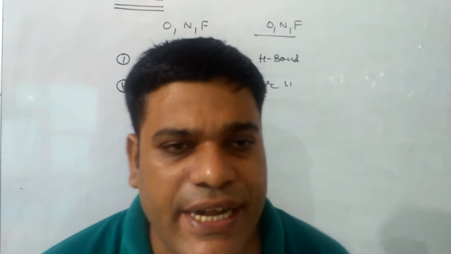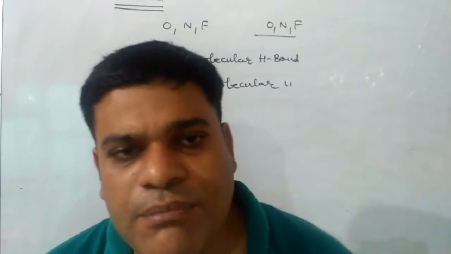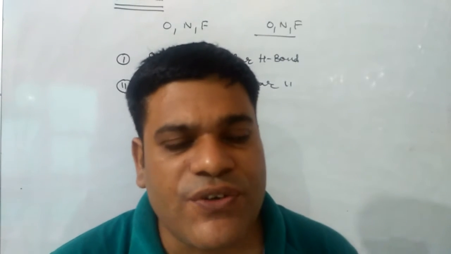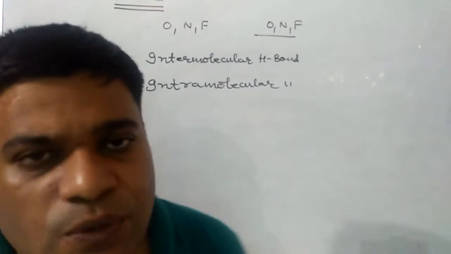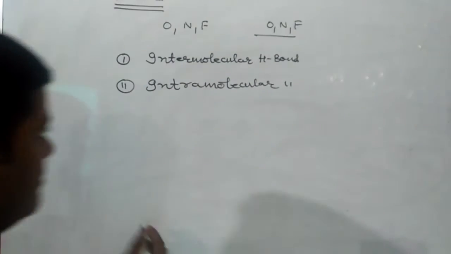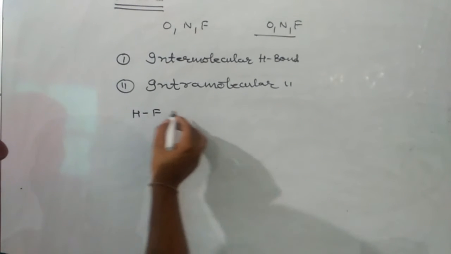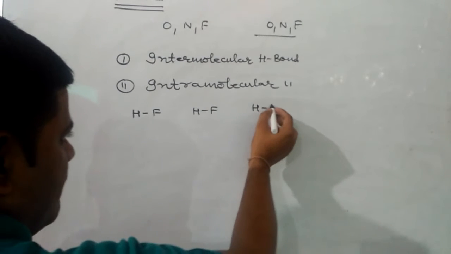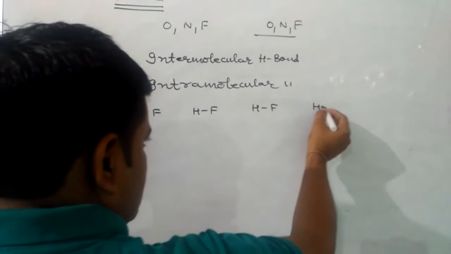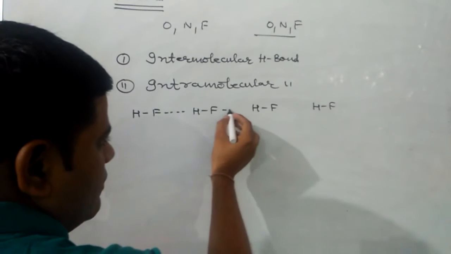As the name gives the impression, intermolecular means the hydrogen bond between atoms of two different molecules. For example, the bond between HF and HF molecules is hydrogen bond in nature, and hydrogen bond is shown with a dotted line.